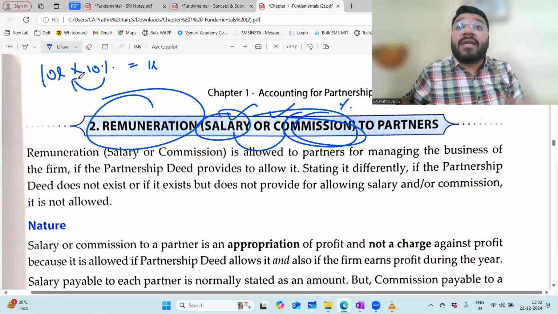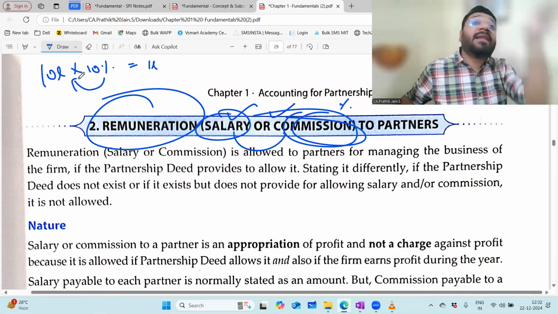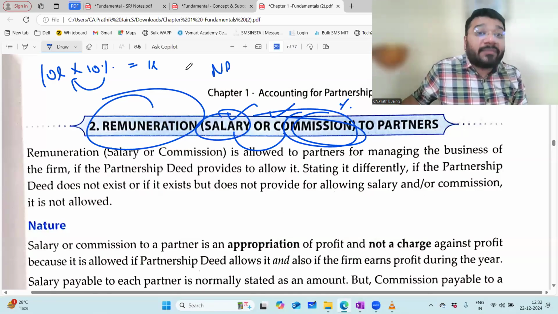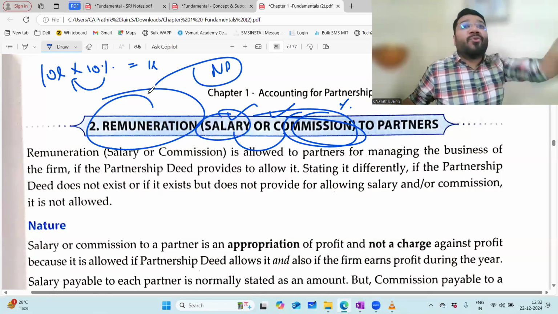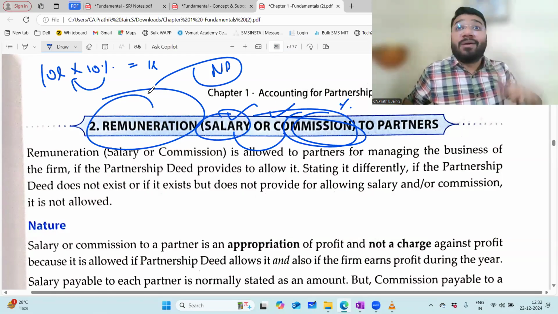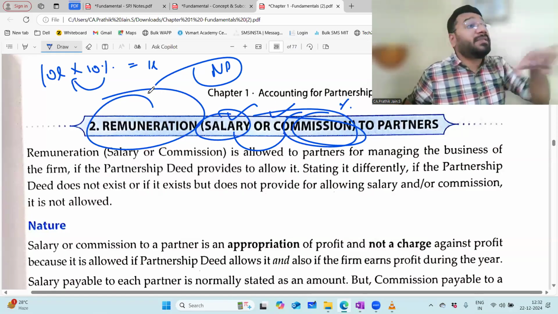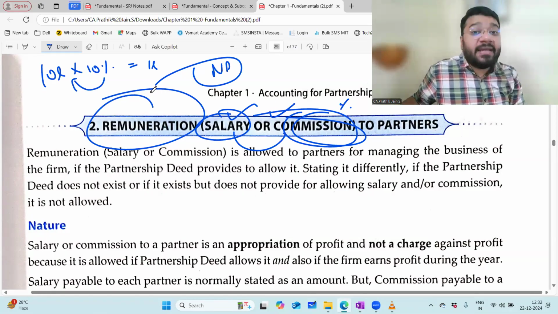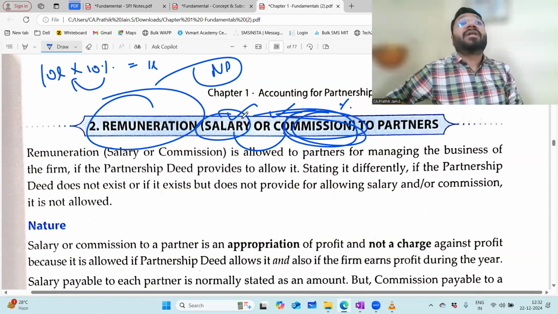Sometimes the firm does not link this commission to the turnover. They will link it to the net profit. More net profit, more commission. Less net profit, less commission. So more net profit means more business, more income, less expense. Automatically, the efficiency of the business has been pulled. That is the strategy behind giving the commission as a percentage.